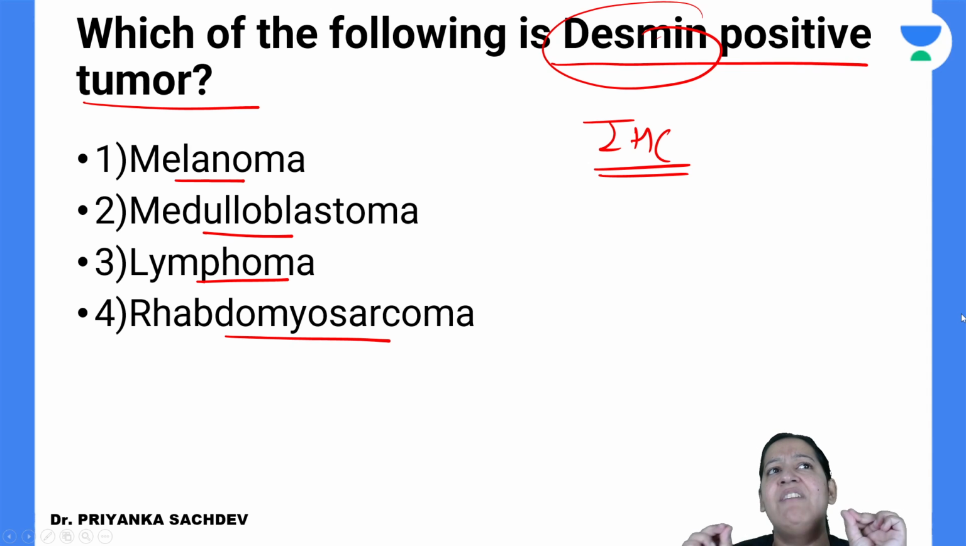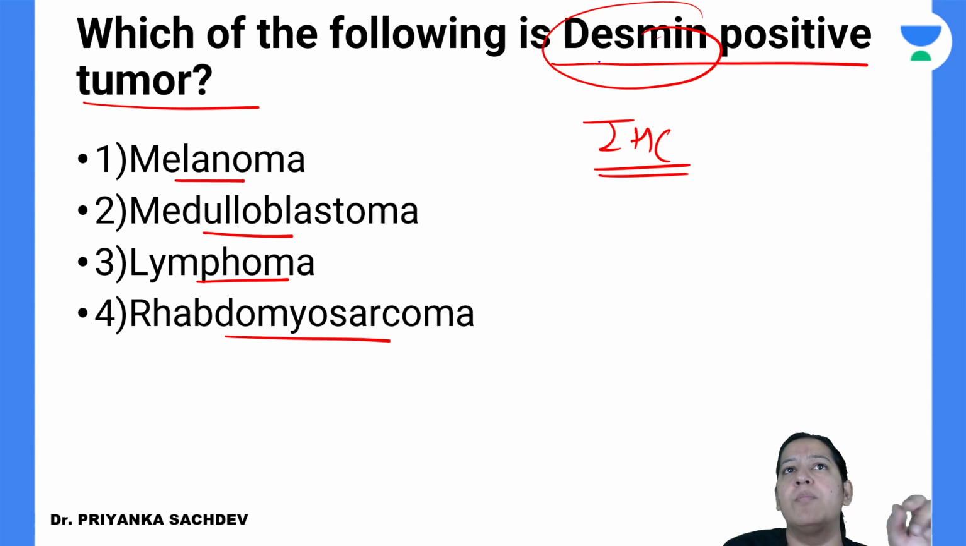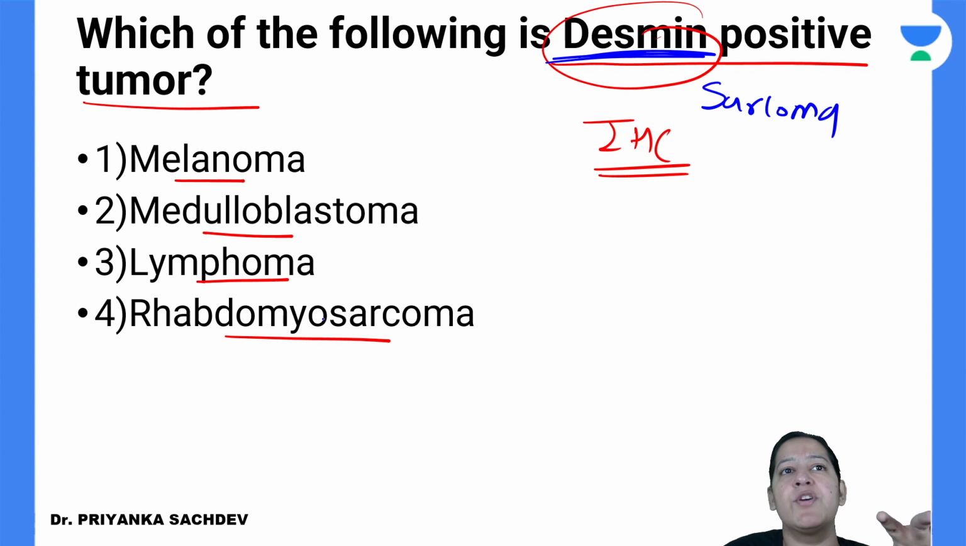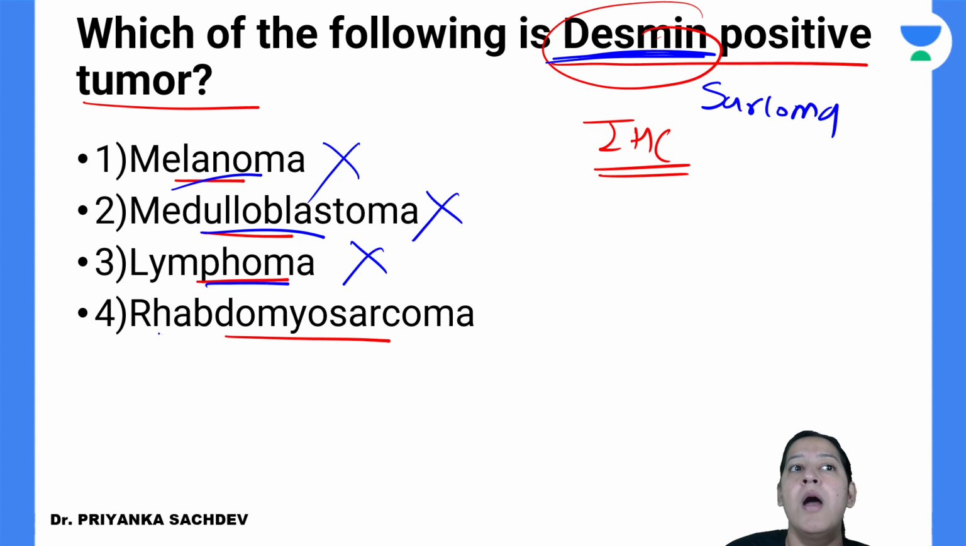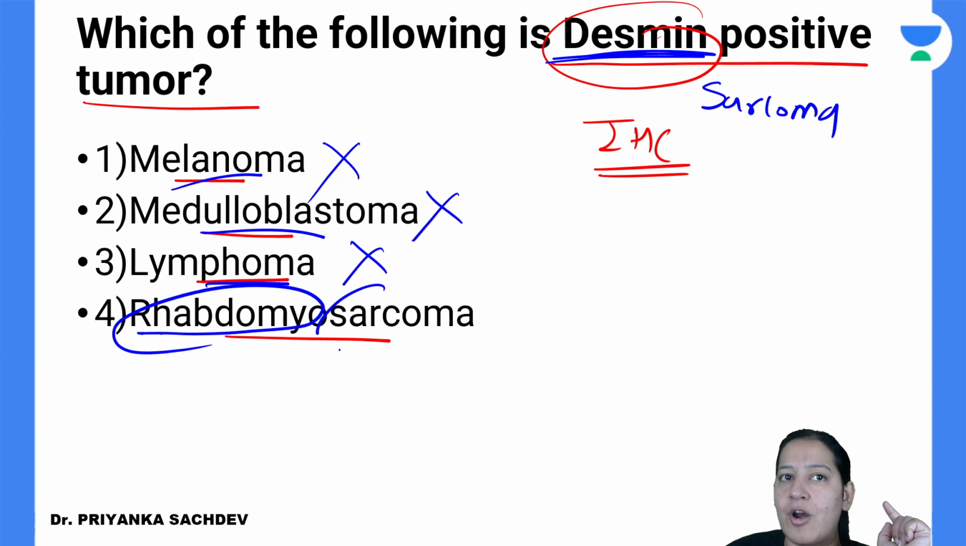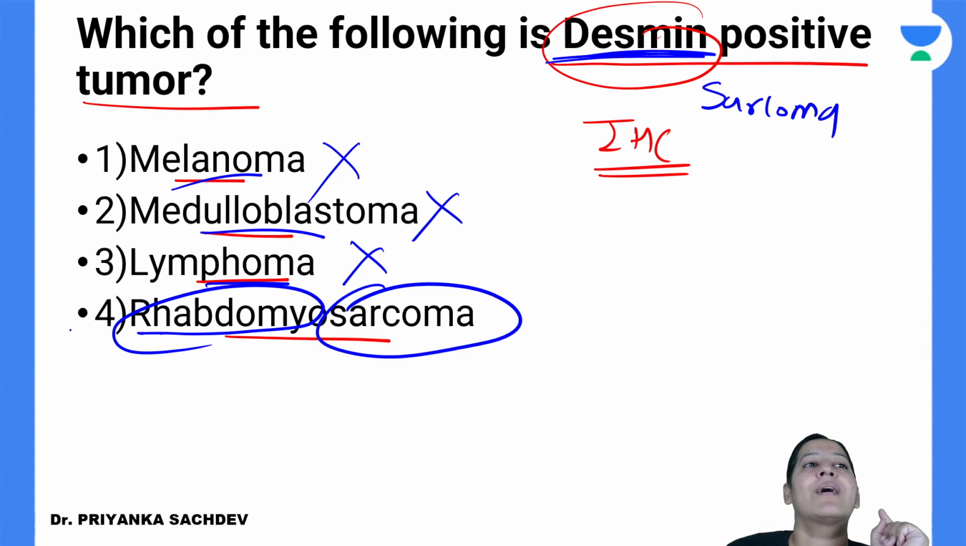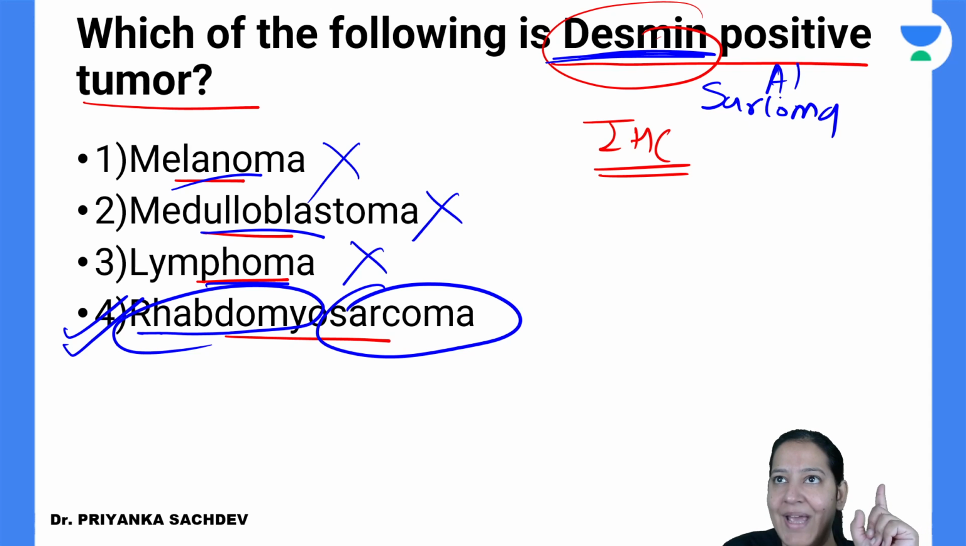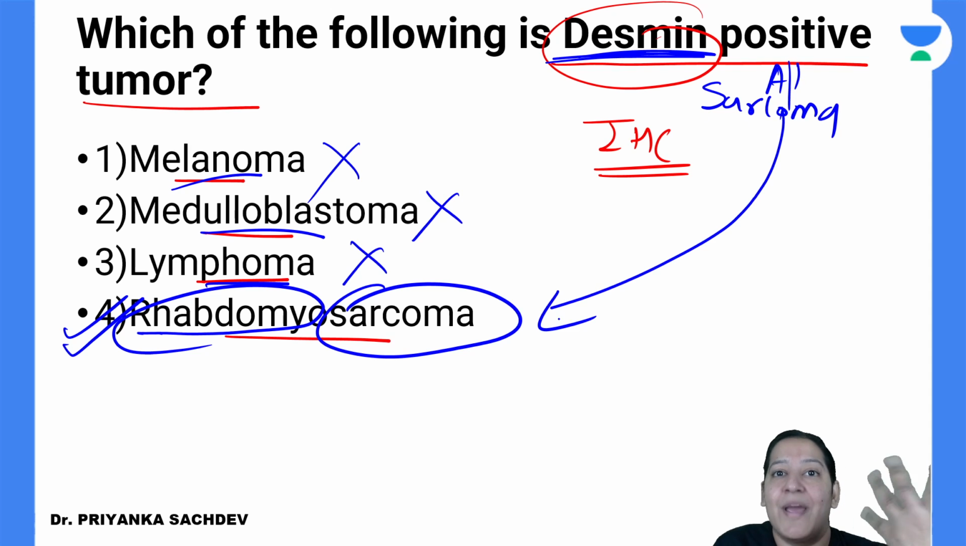It is very, very easy. Which of the following tumors is desmin positive? Desmin किसमें होता है? Desmin is in sarcoma. So see which of them is sarcoma. Melanoma, no, it is not a sarcoma. Medulloblastoma, it is not a sarcoma. Lymphoma, it is not a sarcoma. But rhabdomyosarcoma is a sarcoma. So the correct answer here is D. So in all sarcomas, not only any single one. Rhabdomyosarcoma is a type of sarcoma. So the correct answer here is D.